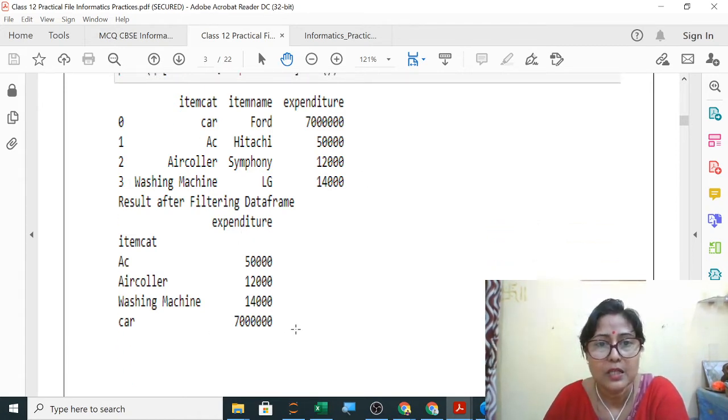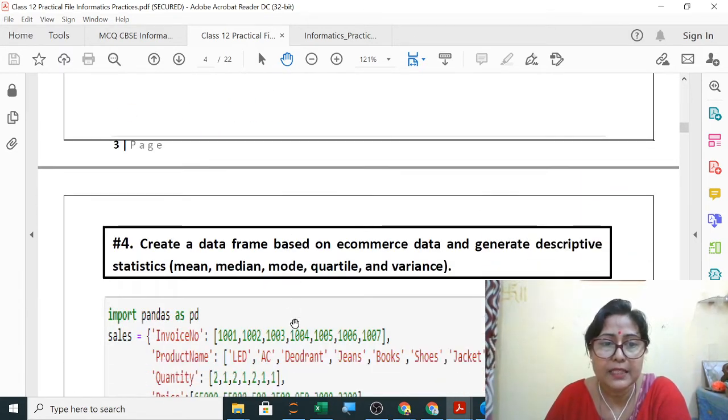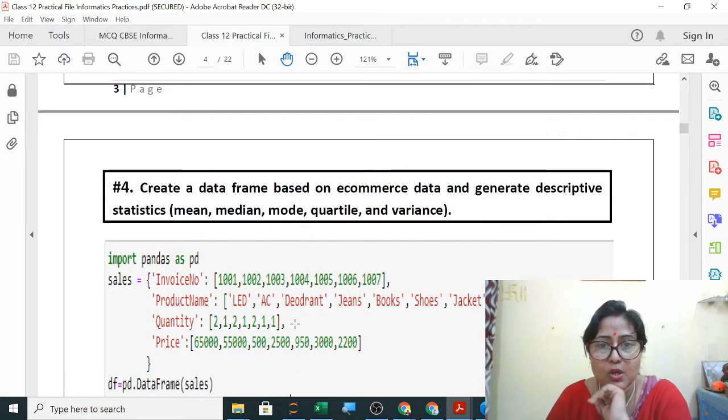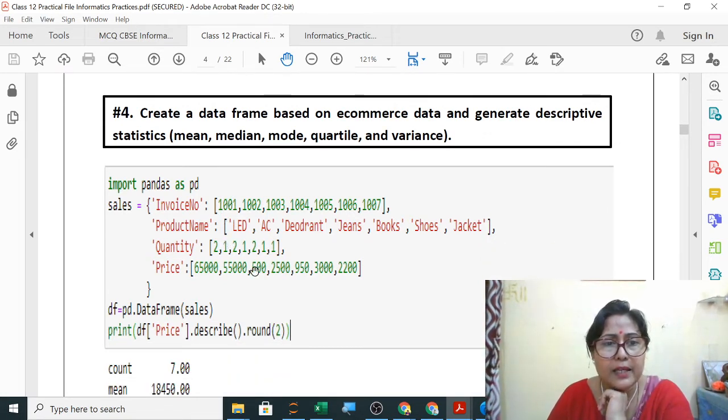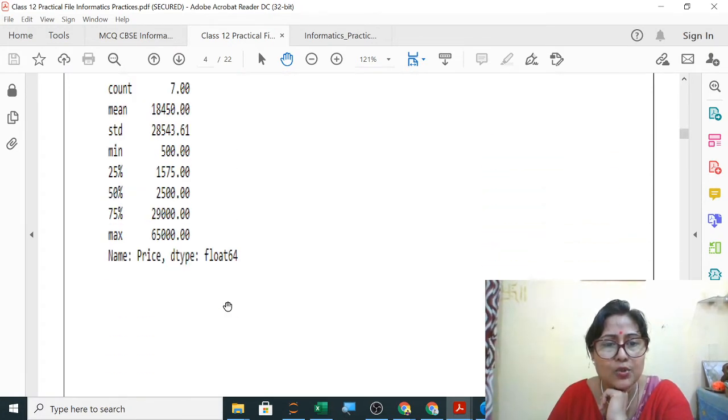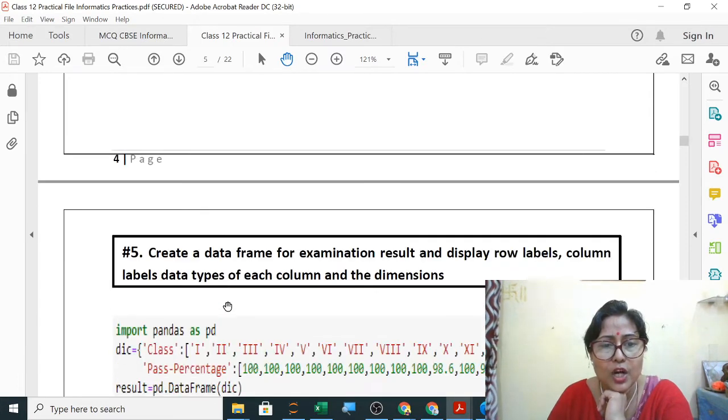Next practical: create a data frame based on e-commerce data and generate descriptive statistics. This one is very easy. Dot mean, dot median, dot mode. So directly you can display here: you have created a dictionary, you have created a data frame, and then you start with dot mean.